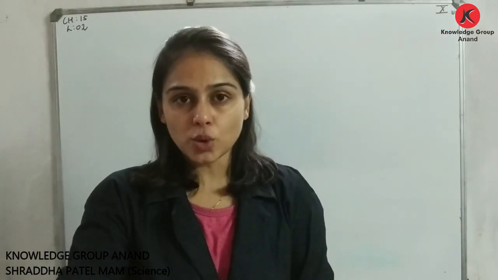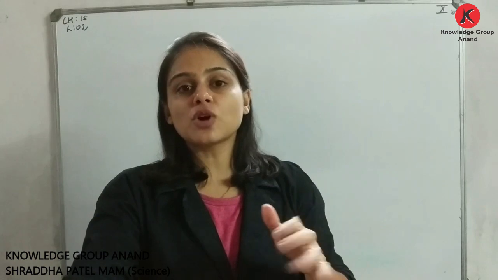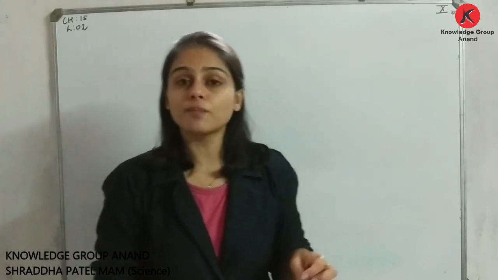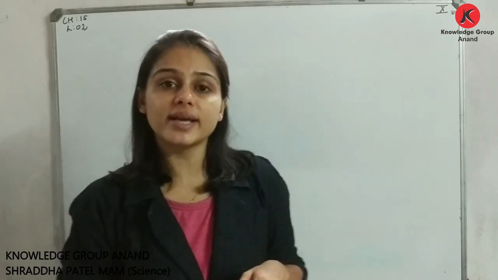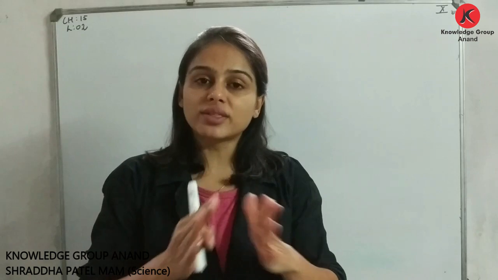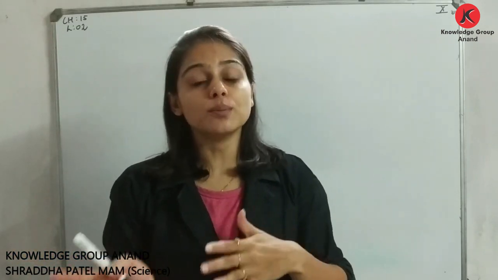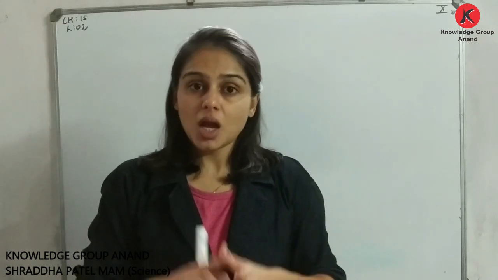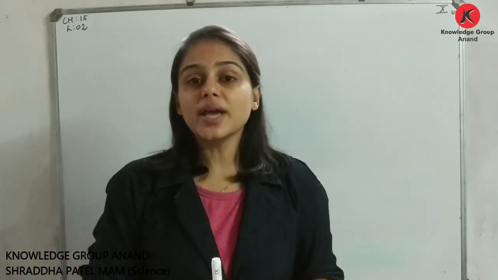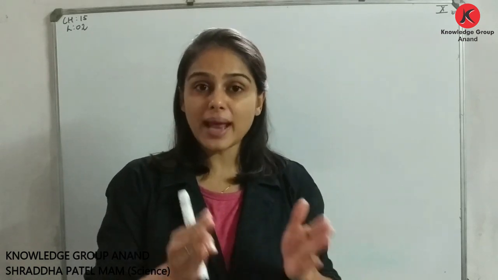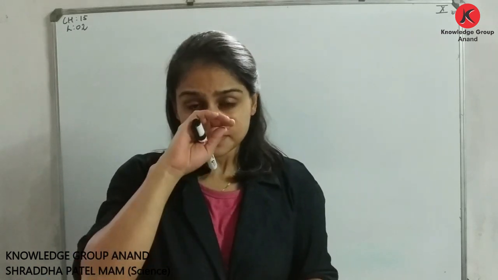In your first video, we have seen types of ecosystem, right? If we are talking about types of ecosystem, then it is of two types. Number one is natural ecosystem, which is formed without any interference of human activities, which is formed naturally. On the other hand, we have artificial ecosystem, which is also called man-made ecosystem, right?